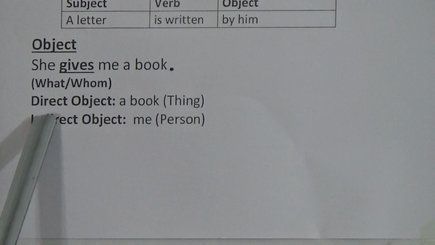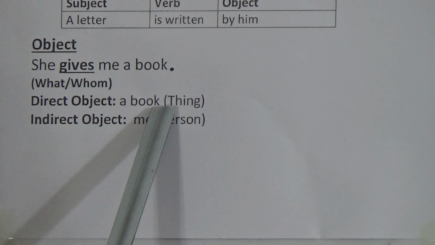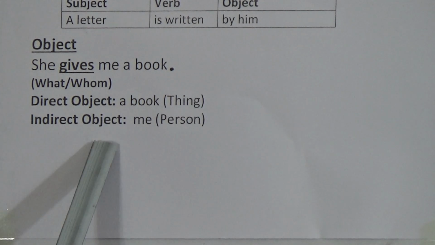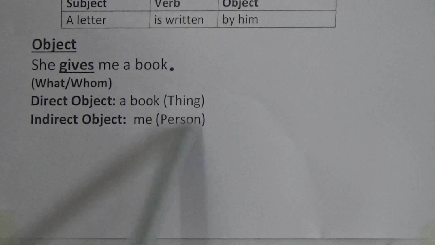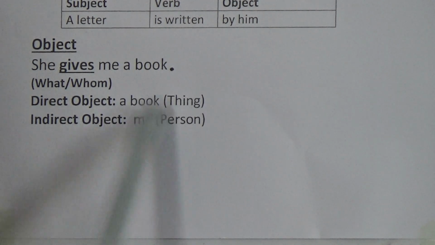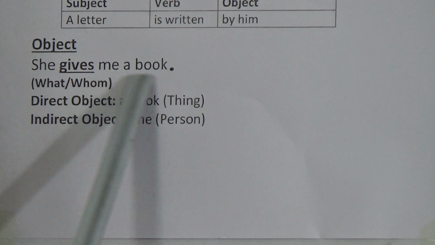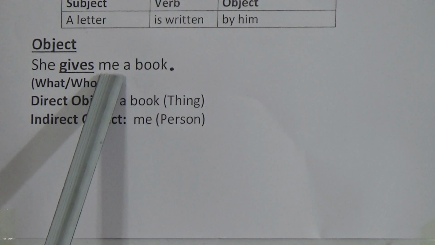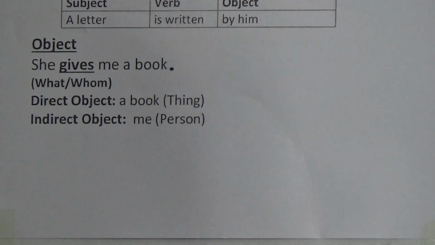Object is of two kinds, direct object and indirect object. Direct object, a book, that means thing, and indirect object, me, that means person. So indirect object is always a person and direct object is always a thing. She gives me a book. Here me is the indirect object and a book is the direct object.